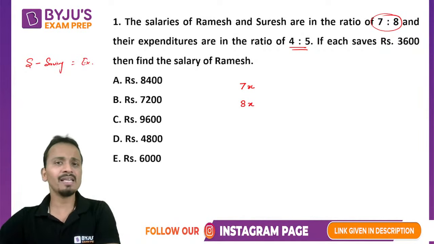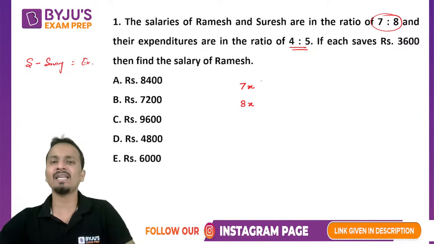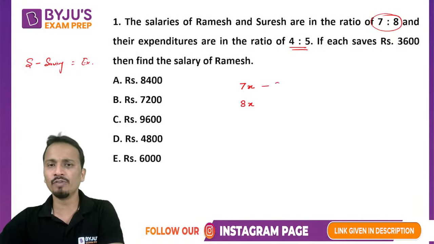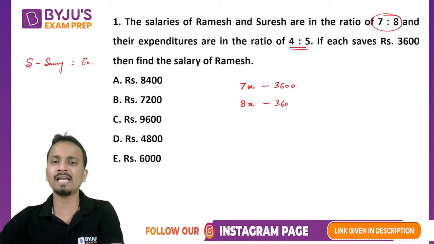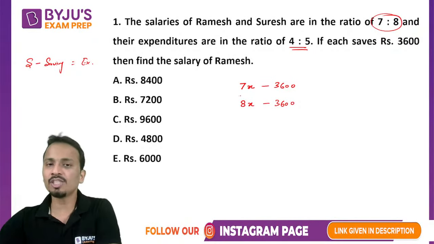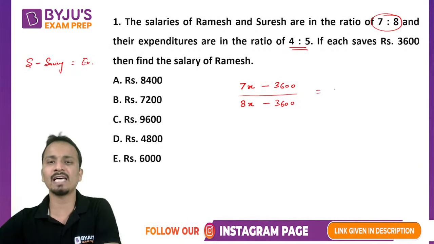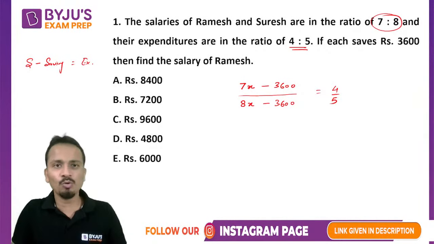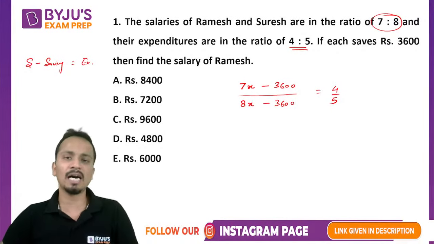So the salaries of Ramesh and Suresh are 7x and 8x. Since each of them is saving 3,600, if I subtract the savings of each from their salaries, I will be left with the expenditures. Now the ratio of expenditure in the question is given as 4:5. You can cross multiply and get the value of x and then find whatever is asked.